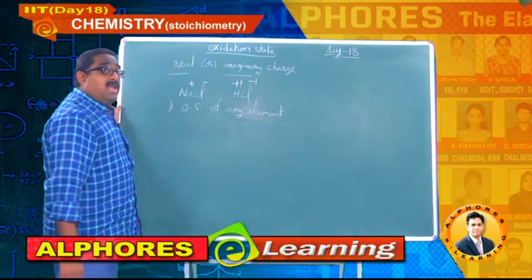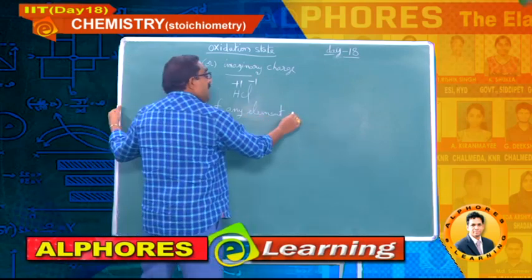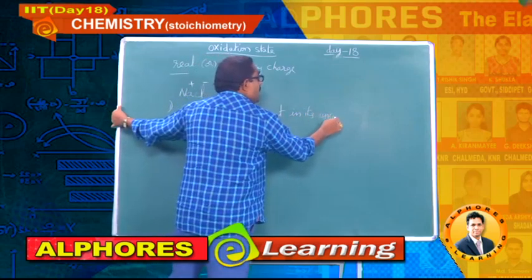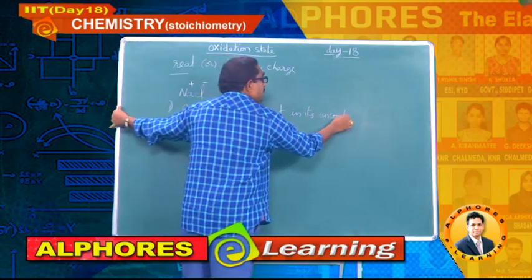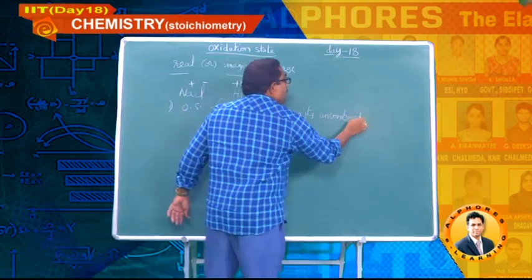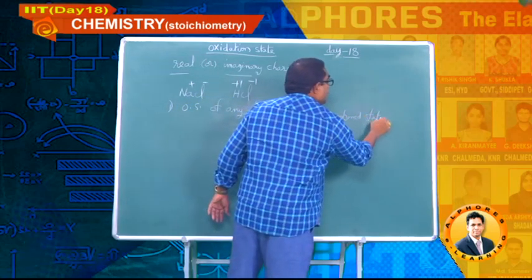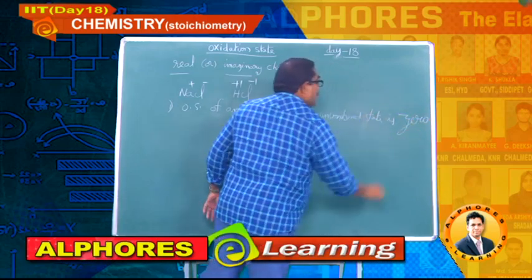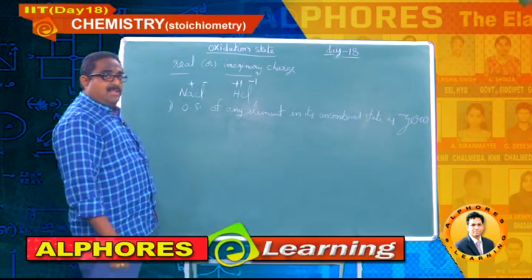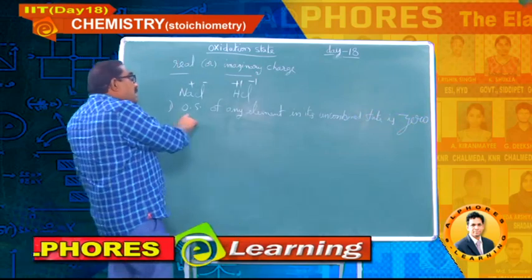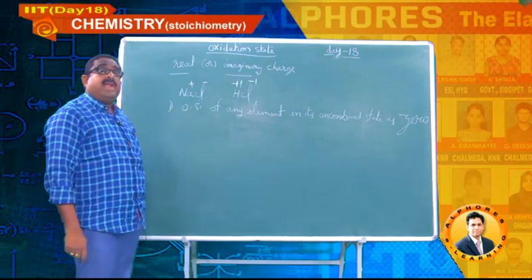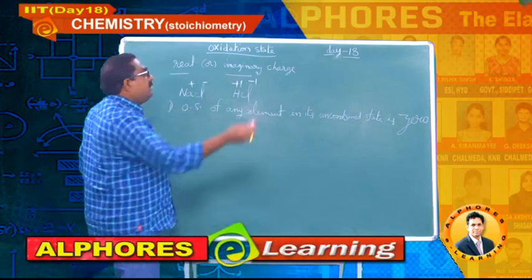Oxidation state of any element in its uncombined state is 0. Let me explain this statement. Oxidation state of any element in its uncombined state is 0.